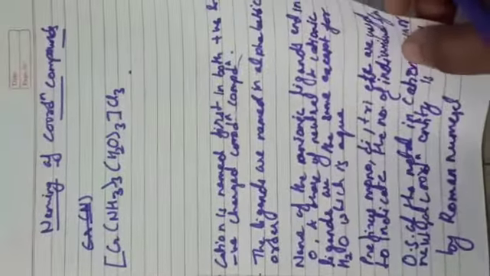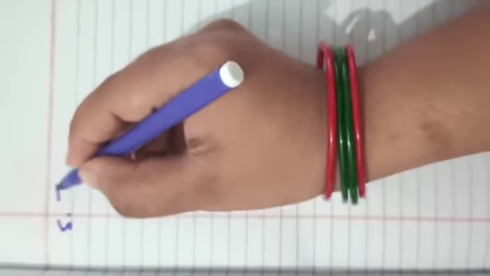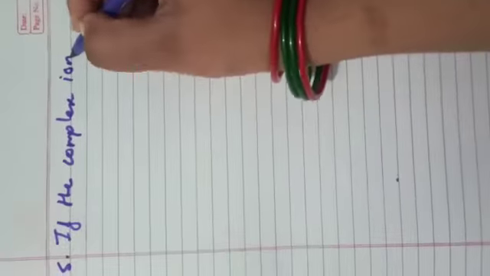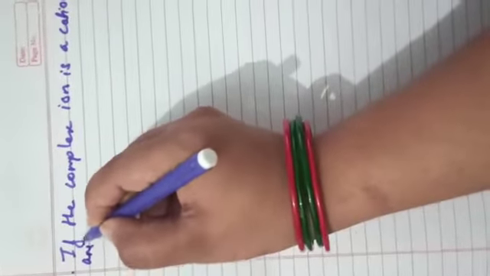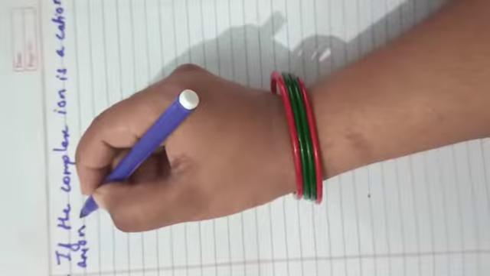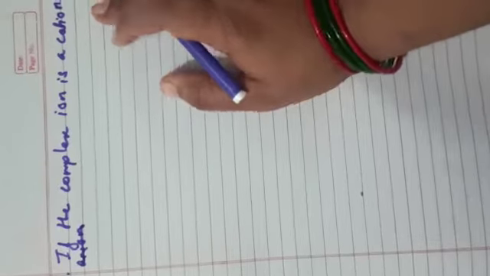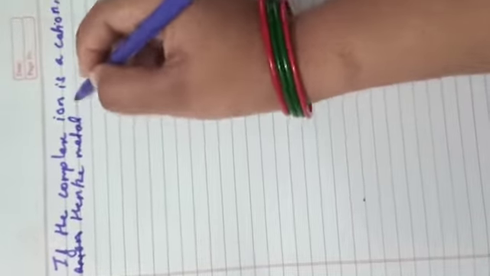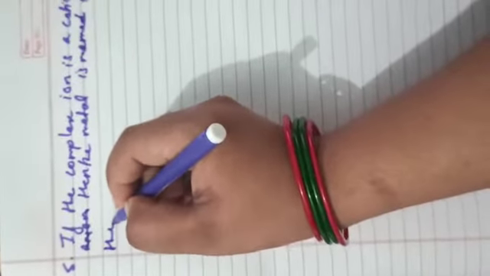And also the last point of this rule was that if the complex ion is a cation, then the metal is named the same as the element.